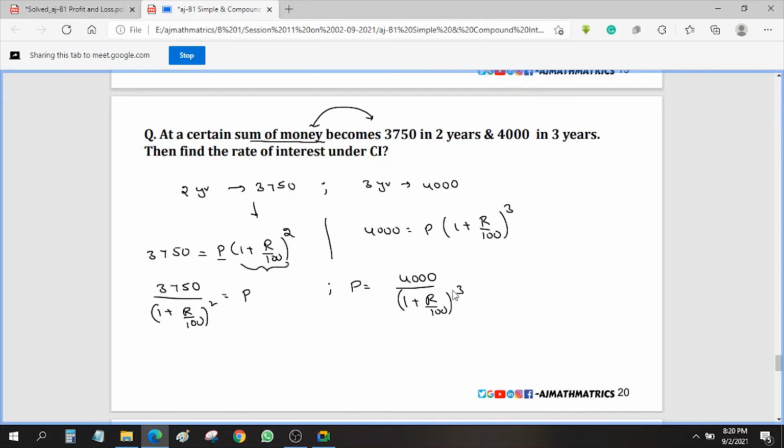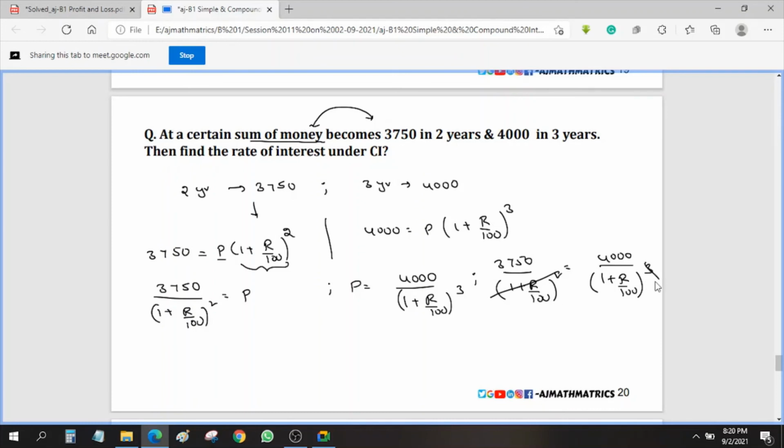This is for the second case. In both the cases P is same, right? So you can directly equate these two. So if you equate these two, what will happen? So 3750 by 1 plus R by 100 whole square is equal to 4,000 by 1 plus R by 100 whole cube. Okay, so for this, the square gets cancelled.